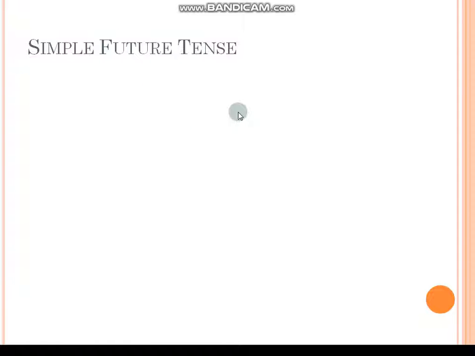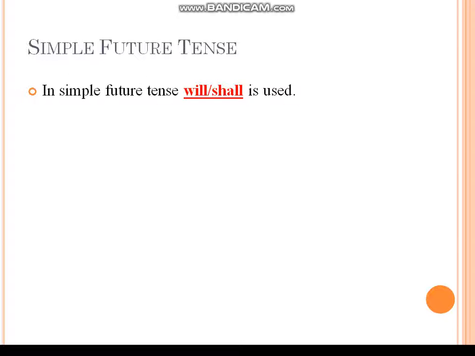The first one, we need to understand the structure of the active sentence in simple future. So what is that? In simple future tense, in the active sentence, we already use auxiliaries, that is will and shall. See, we use will, otherwise shall. So we have a complication here. Where do we use shall and where do we use will? Shall is used for only first persons. That means first person singular I, first person plural we. Okay. Shall is used for I and we.